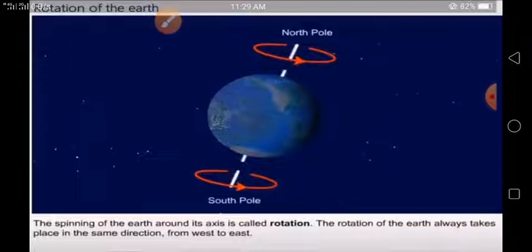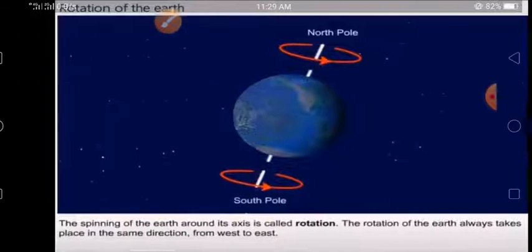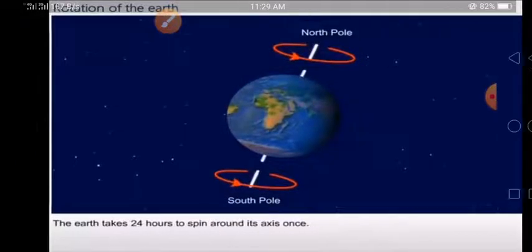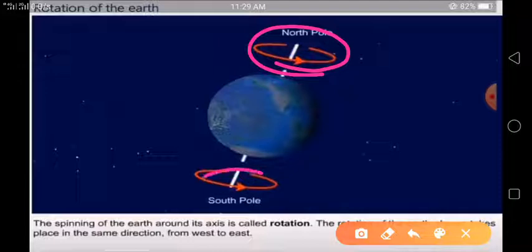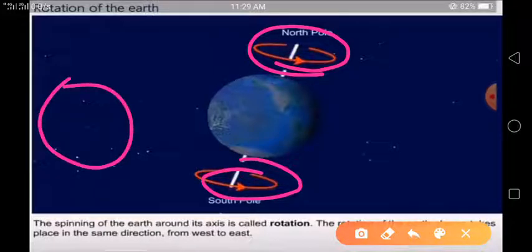From west to east, this spinning movement goes west to east in this way. This is the sun, and this direction is west to east.